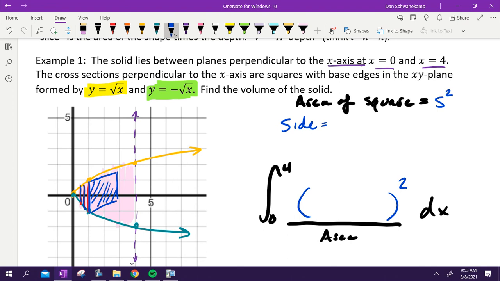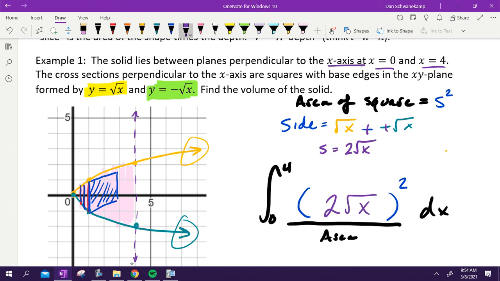So what did we do? We went from square root of x, top, minus the bottom. So it's top. That's this guy. Minus the bottom. That's that guy. Negative square root of x. What is square root of x minus a negative square root of x going to get me? Minus a negative, it's really plus. You have one square root of x, and then you got another square root of x. How many you got? S equals 2 square root of x. That is my side length. That is what goes in right there.